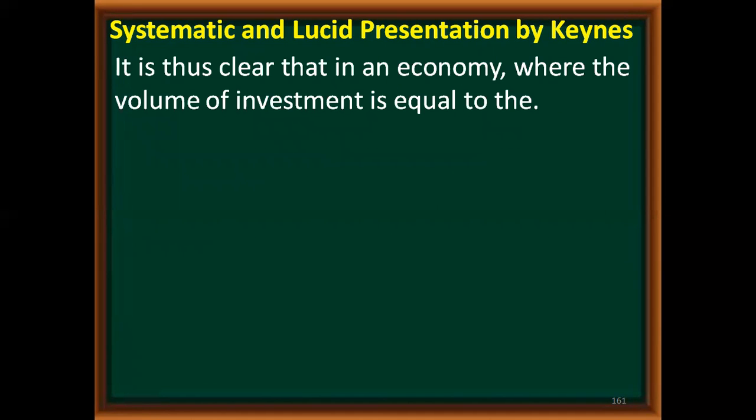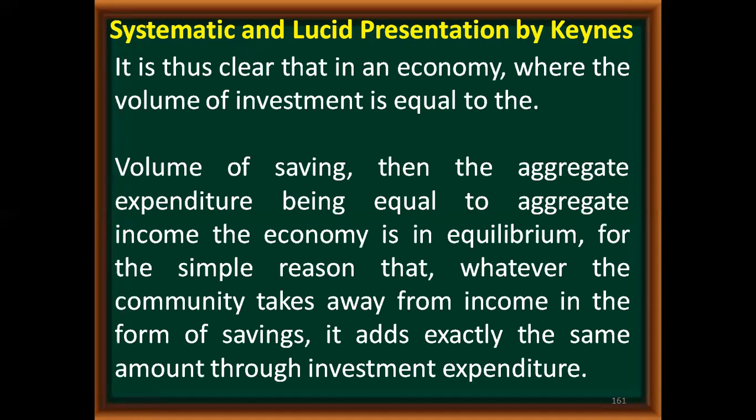Now, it is thus clear that in an economy where the volume of investment is equal to the volume of saving, then the aggregate expenditure being equal to aggregate income, it is in equilibrium. For the simple reason, whatever the community takes away from the income in the form of saving adds exactly the same amount through the investment expenditure. That means the saving and investment will be equal to each other, because whatever we are saving, that amount will be going as an investment.